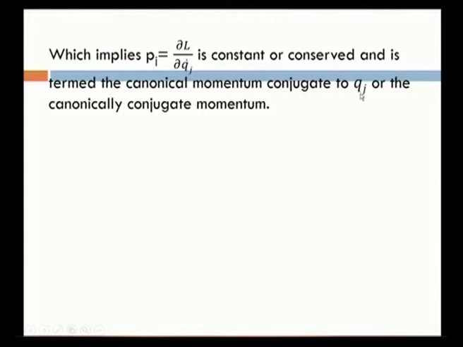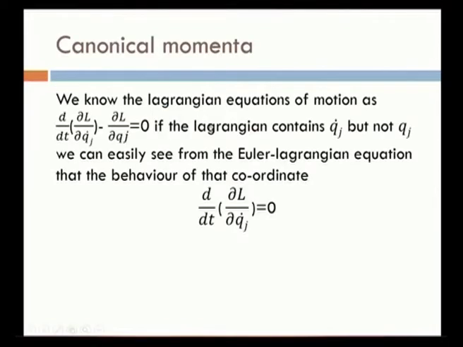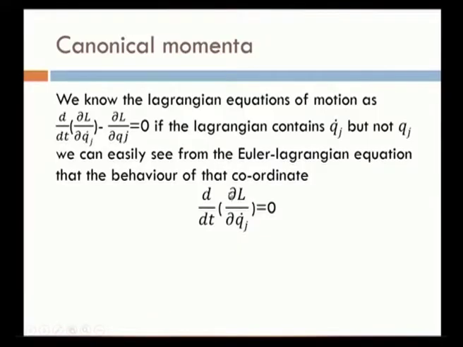We know this q j is the generalized coordinate and p j is the generalized momentum. In Lagrange's equation, if this d by dt of dou L by dou q dot j is equal to 0, this dou L by dou q dot j is a constant quantity or a conserved quantity. That is a basic thing in mathematics. If any quantity is differentiated and that derivative is equal to 0, then that quantity is constant or conserved.